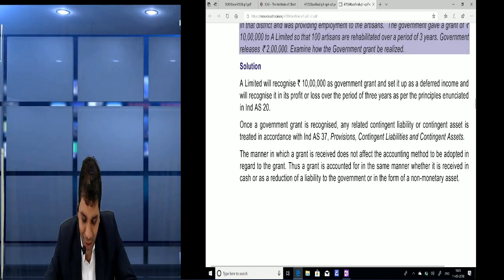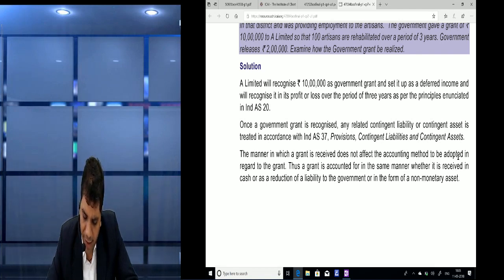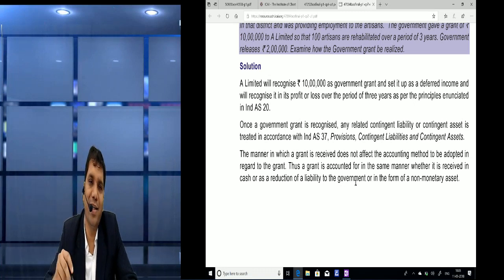Okay, the manner in which the grant is received does not affect the accounting method. Understood? The manner in which the government grant is received is not a matter to be considered. Thus, a grant is accounted for in the same manner whether it is received in cash, or as a reduction of liabilities to the government, or in the form of non-monetary assets.